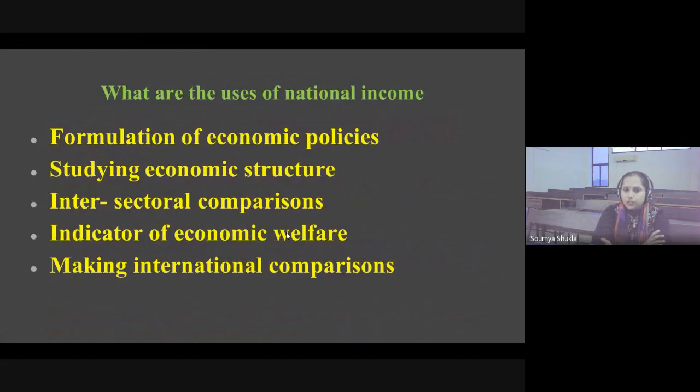There are various uses of national income. What are these various uses? The first is formulation of economic policy. National income helps us to analyze and evaluate the income incurred during a financial period of time. So through national income, we can easily analyze and formulate the basic economic policies which are being introduced or have already been introduced by the country. Studying economic structure: we can easily know what the basic financial activities are, what the basic structure of an economy is.